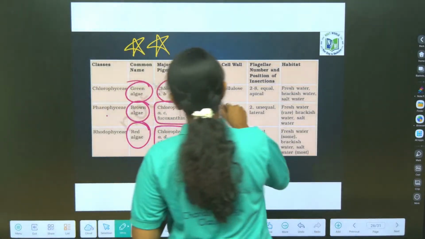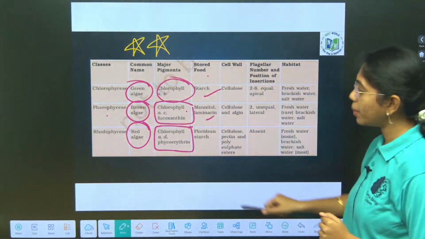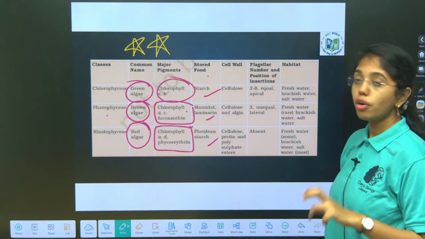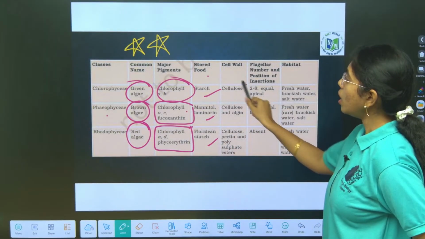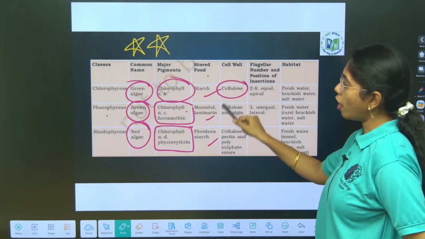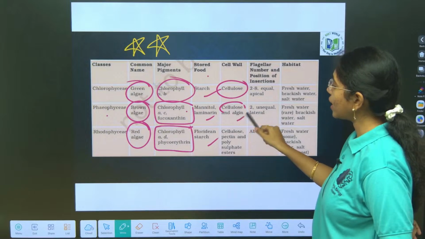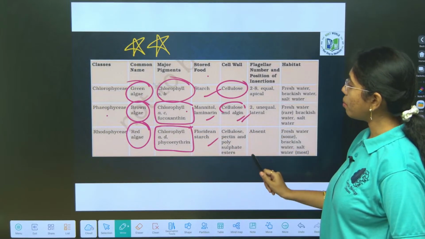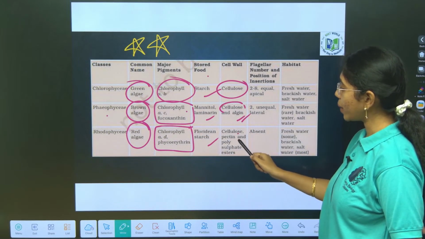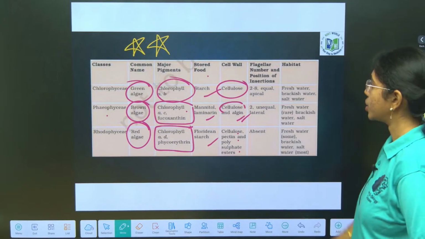Stored food is starch, here it is mannitol and laminarin. Rhodophycean members is Floridian starch. Cell wall of green algae cellulose, of brown algae cellulosic cell wall which is covered by hydrocolloid, that is algin. Rhodophycean member cell wall is made up of cellulose, pectin and polysulfate esters.